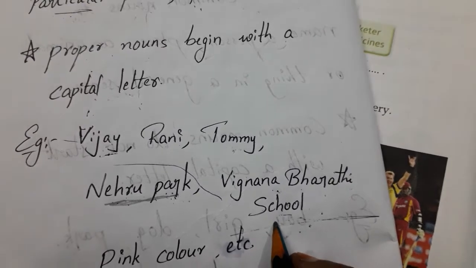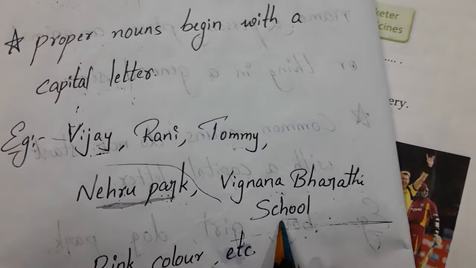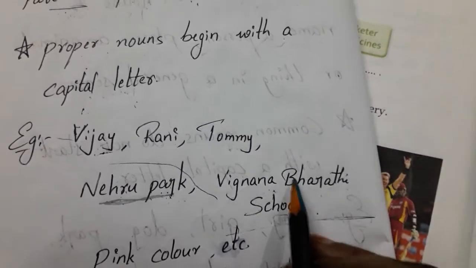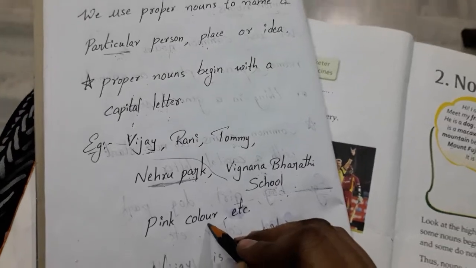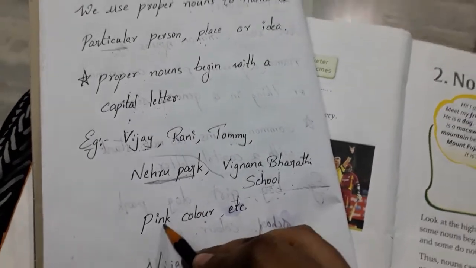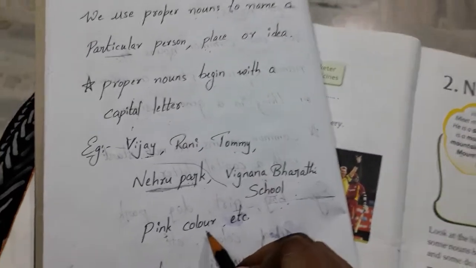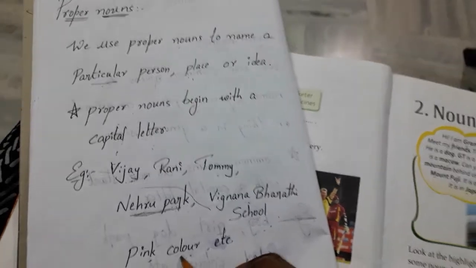When I say school, we have so many schools here. When I say Vijnana Bharati school, that is a proper noun. We have so many colors. Color is a common noun. Pink color is a proper noun. Now we are addressing the particular color. So pink is a proper noun.